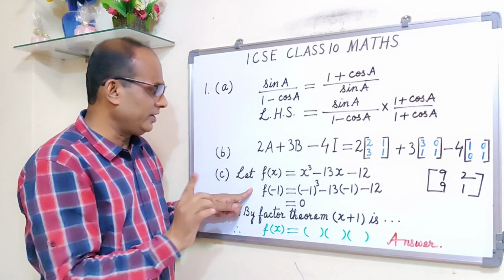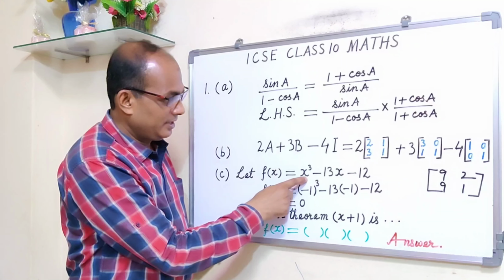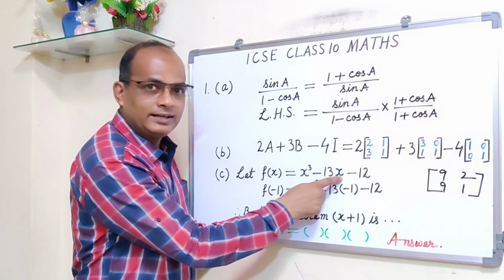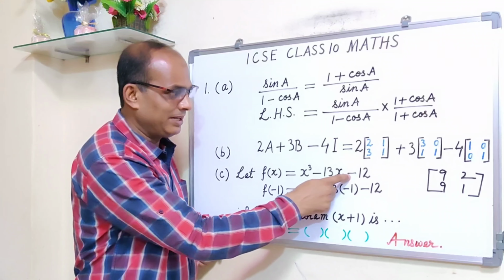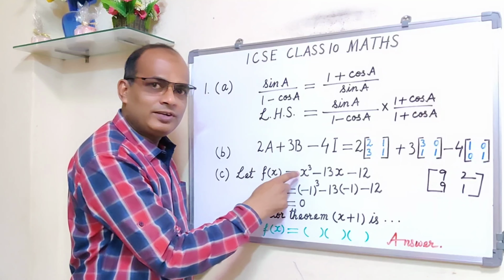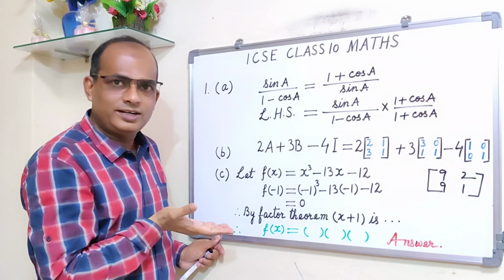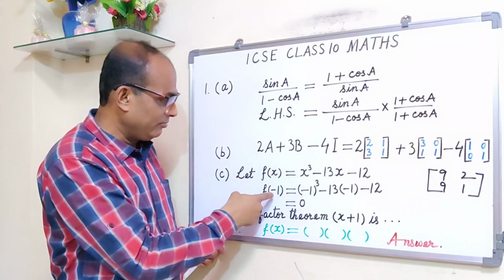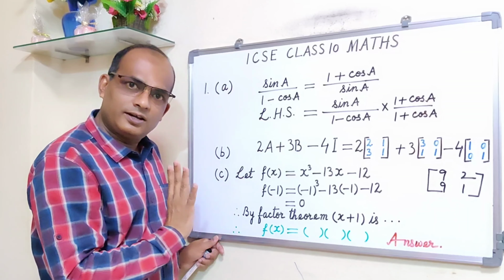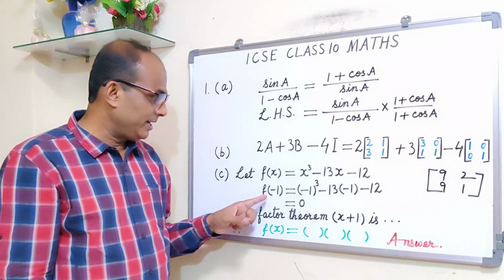Suppose I am substituting 1. So what will happen? This will be f(1). f(1) will be 1 cube, that is 1, minus 13 into 1, that means minus 13, and minus 12. So minus 13 and minus 12 is minus 25, and minus 25 plus 1 is not going to give you 0. So by trial and error you can discard that. You need not write it down, because you know f(1) is not going to give you 0. Alright, fine. Then you try x is equal to minus 1.